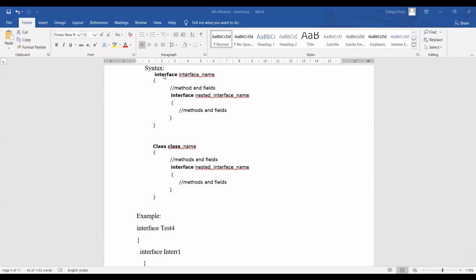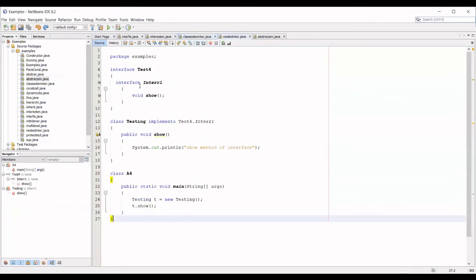Either you can have an interface within another interface, or you can have one class within which you can have an interface. But what is the difference? Exactly. So I'll show you the difference. So here I have an interface which is nested within another interface. Can you see here? Is it visible for everyone?